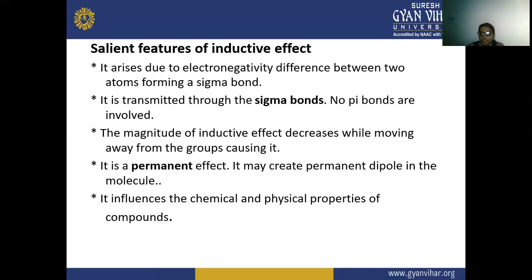Next, it influences the chemical and physical properties of compounds. Due to this inductive effect, there is an influence on the chemical and physical properties of the compound.